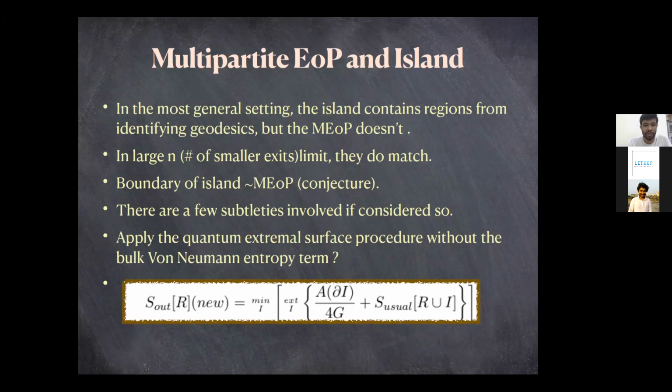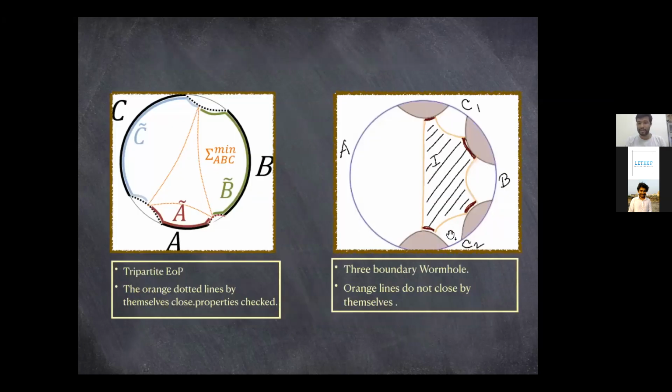The way I mentioned in the abstract as well is that this is a model which gives us a Page curve from a gravitational perspective. In an actual quantum extremal surface scenario, what you can calculate is the boundary of the island over 4G, plus a bulk entanglement entropy, which is the entanglement in these regions.